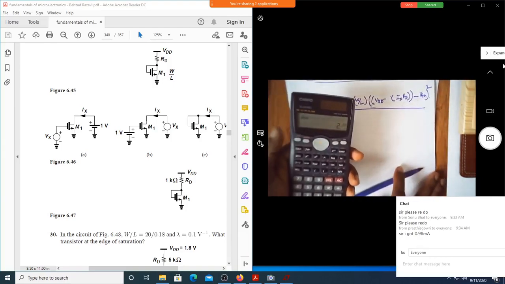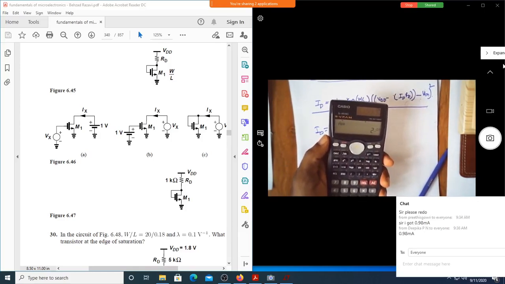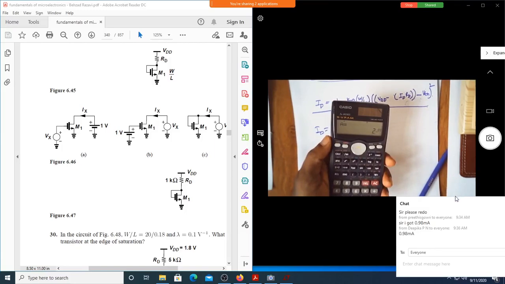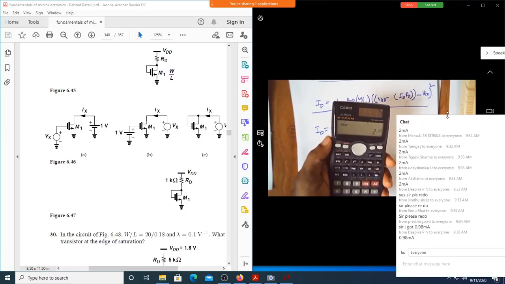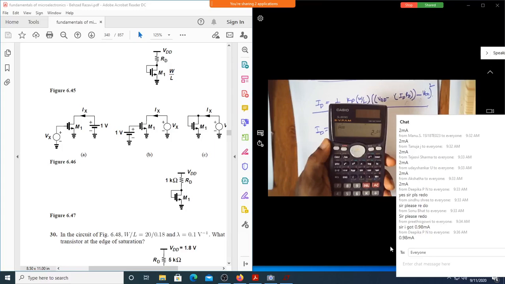Is this clear to all of you now? Those who said redo, is this okay now? Sonu Bhatt said redo. Sindhushri, are you okay now? Deepika? Sir, I'm getting different answers, sir. 0.98 milliampere. I'll come to that. One second.